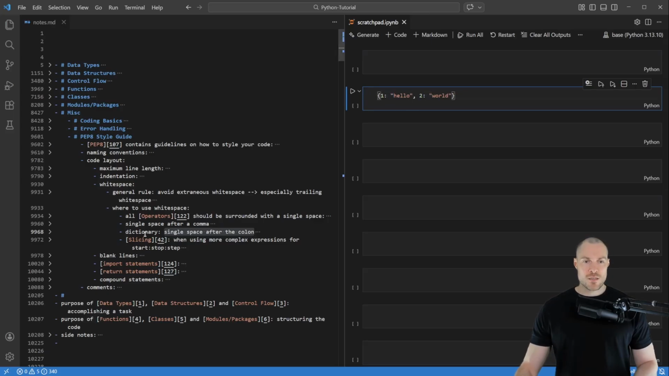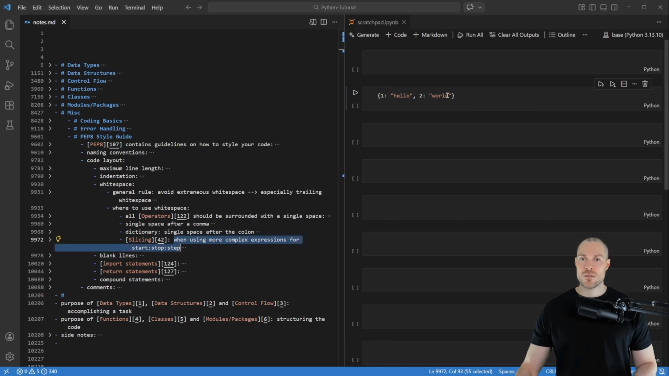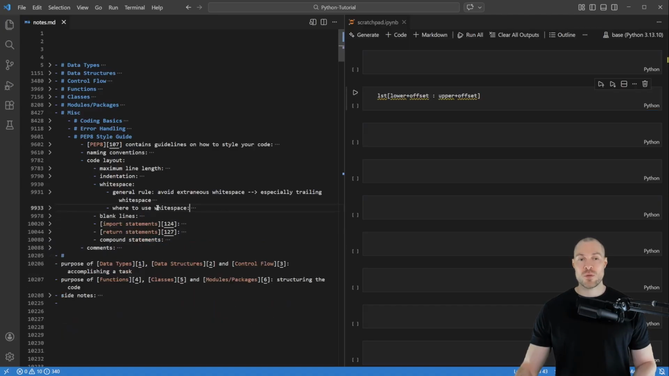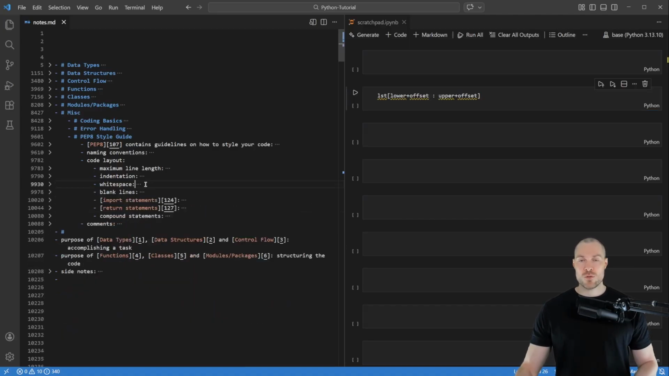And then lastly, the last place where I use white space is with slicing, namely when using more complex expressions for the start, stop, and step. To show that, I've prepared this code example. Let's say that for the start, we specify a lower plus some offset, and for the end, we specify an upper plus some offset. To make this more easily readable, you can put your spaces around the colon. So those are all the places where to use white space, and with that done, we've covered all my notes with respect to white space.